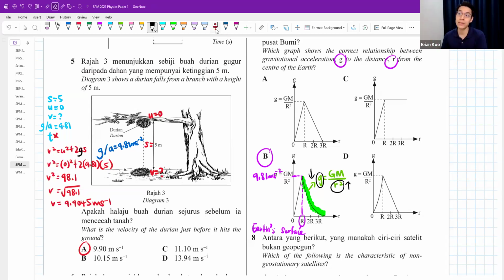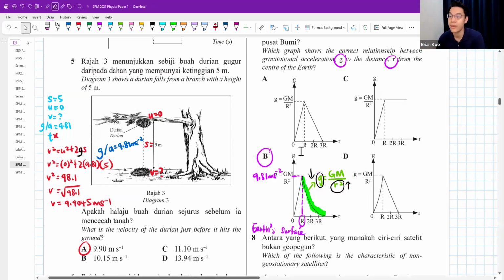And it's going to fall down in a curved shape. It won't be a straight line. Now, inside here is always directly proportional. You start from the center of the Earth and go closer and closer to the surface, the G value will get bigger and bigger in a directly proportional shape. They won't really ask you much about this. They won't ask you to calculate, but in your syllabus, you're just required to know the shape of the graph. The green part here, they can ask you to calculate the G value when you leave the surface and go further.